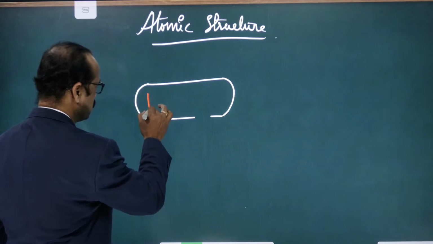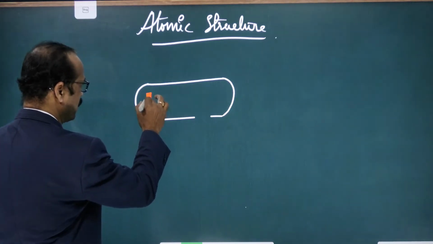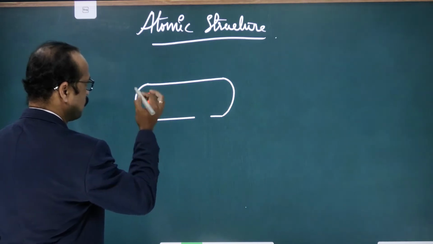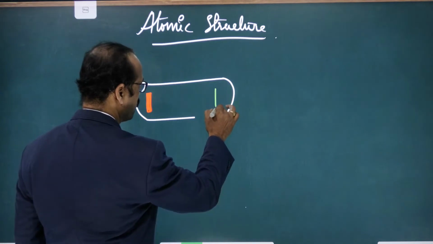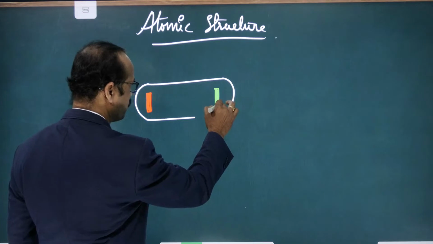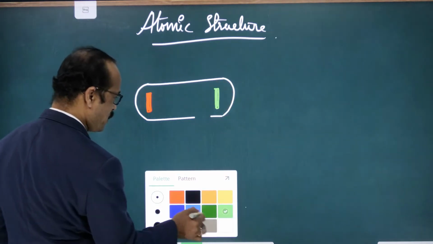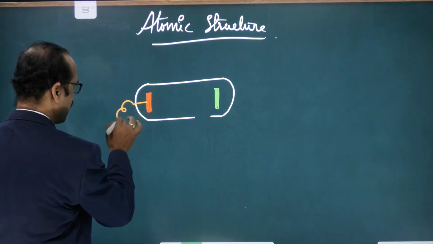Electrodes means metal plates, nothing but metal plates. So here this is one electrode, and here this is another. These are called electrodes, okay? And these electrodes are connected to a high voltage battery.